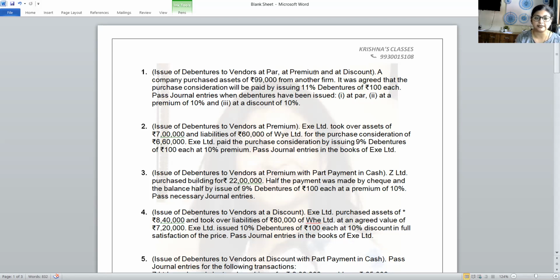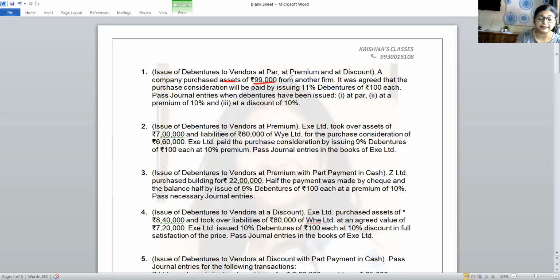It was agreed that the purchase consideration will be paid by issuing 11% debentures of ₹100. So what we have understood from here is that rupees 99,000 is the value of the asset. The company has bought an asset from another firm. Since the name of the firm is not given, we are going to write vendor's account because the name of the vendor is not known to us.